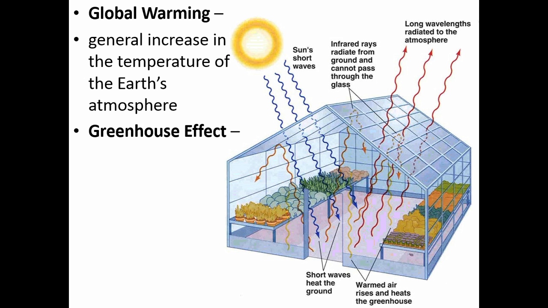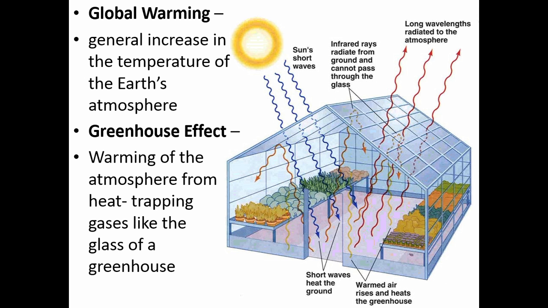The greenhouse effect is when the atmosphere gets warm from gases trapping heat, just like how the glass of a greenhouse traps heat. Now, if you take a look to the right at the picture, you can see from the sun we have these short waves coming in. Those are supposed to be ultraviolet radiation. And what happens is those end up reaching the ground or the vegetables or whatever there is in the atmosphere and on the ground.